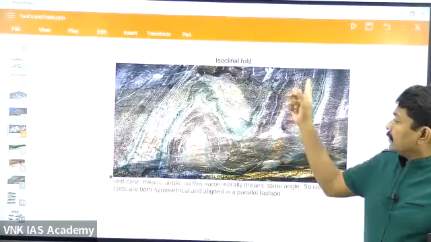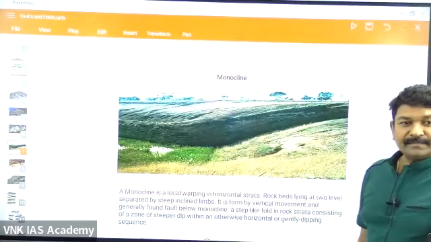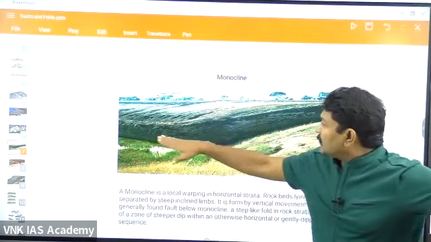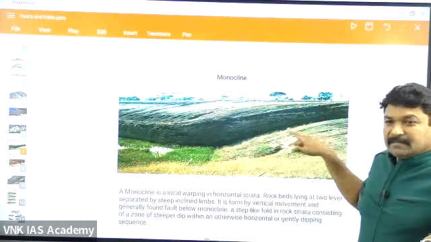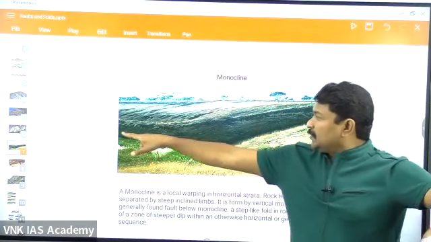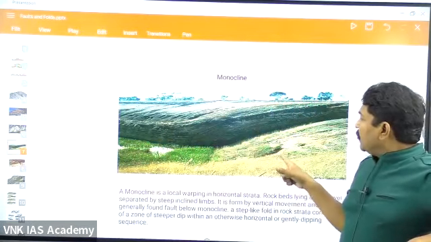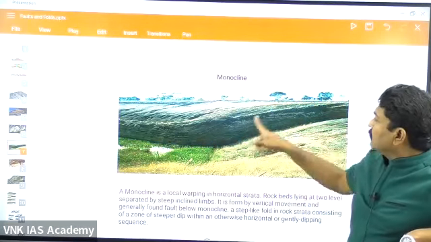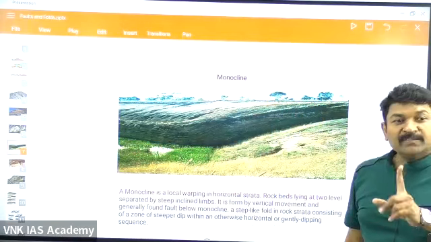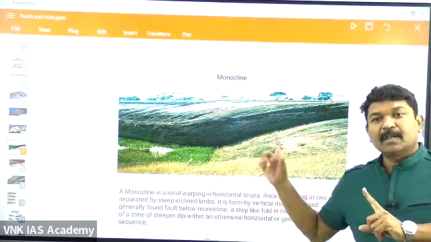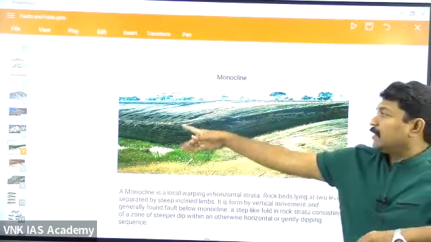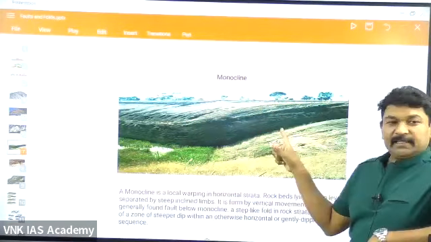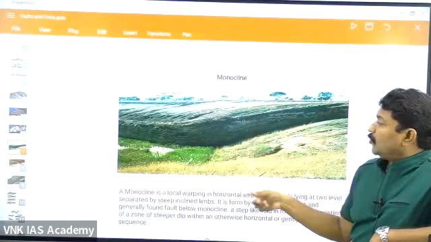Then monoclinal. Entire rock where a slight bend is there. Could you see this one? The rock is horizontal up to here, but because of some pressure, the rock got tilted like this. Mono means what? Only one limb got elevated. The other limb is simply as it is. Mono means one. One got changed. The other one is as it is. That is monoclinal.